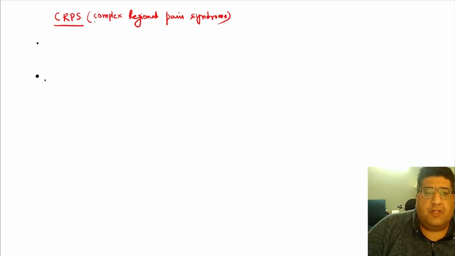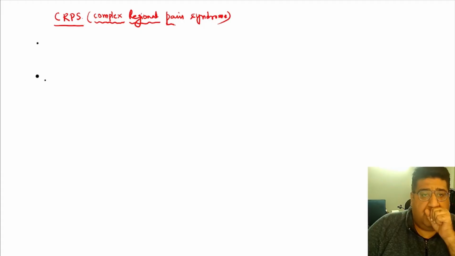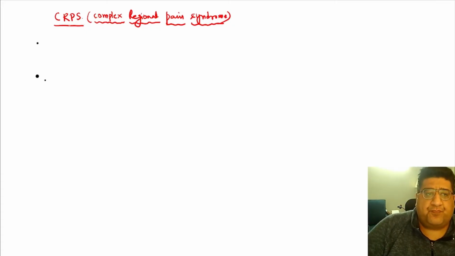First of all, the word complex wants to tell you that the etiology is very complex. Not many people have been able to understand it. Regional, because a particular region is involved. Pain, because pain is the superstar feature, the poster boy symptom of this condition. The syndrome means a cluster of other symptoms together. Don't worry, I will explain again. If there is a complex etiology of pain and many other symptoms in a particular region, that condition is combined together and called CRPS.